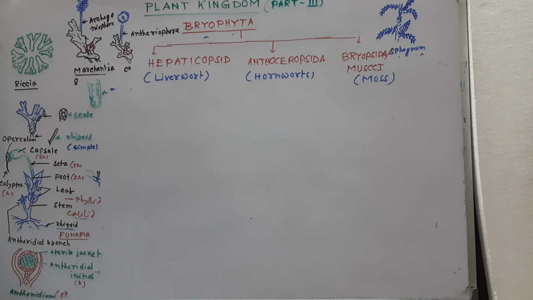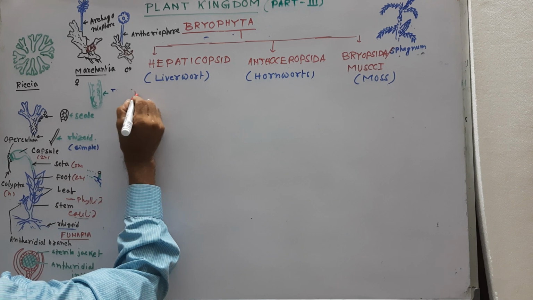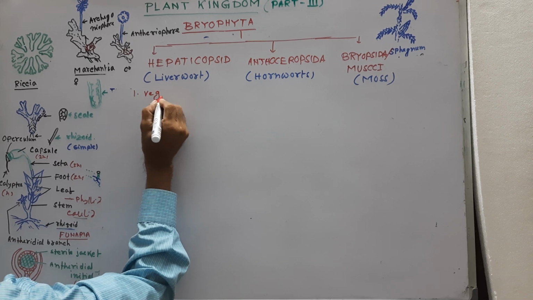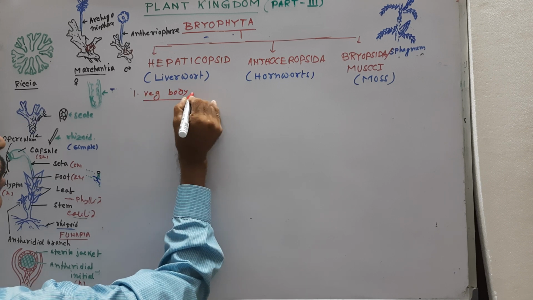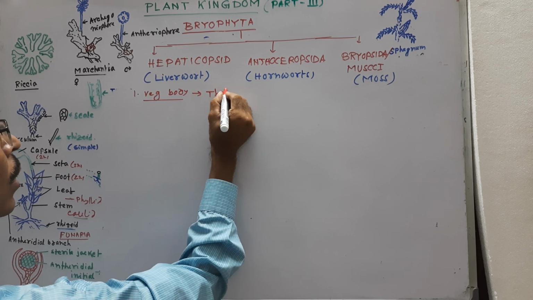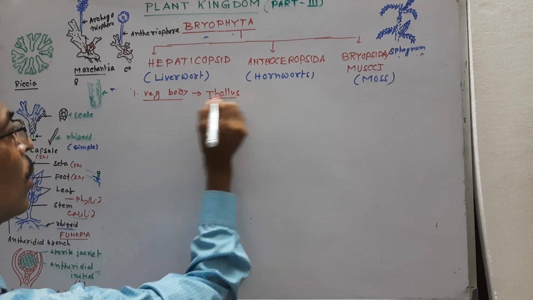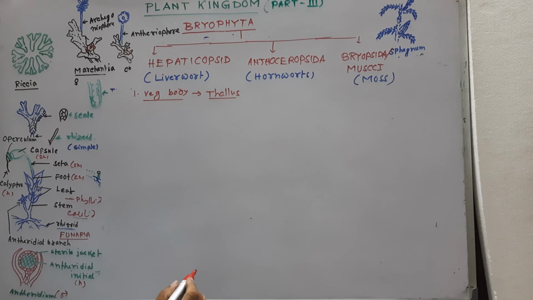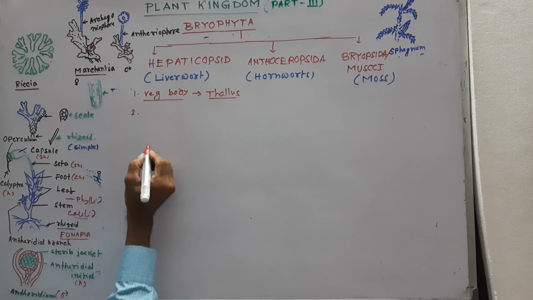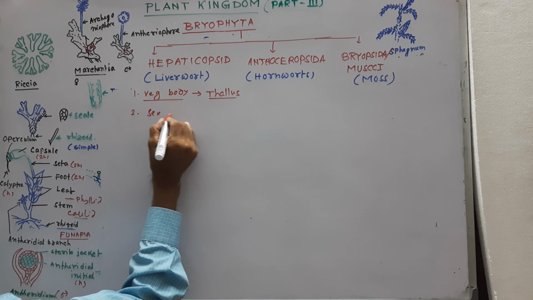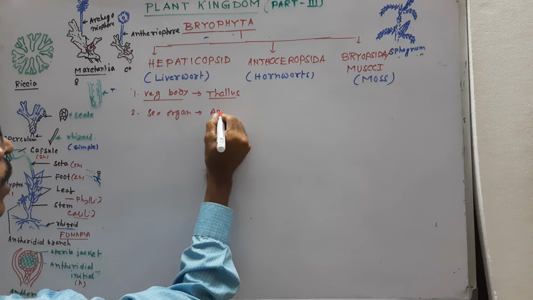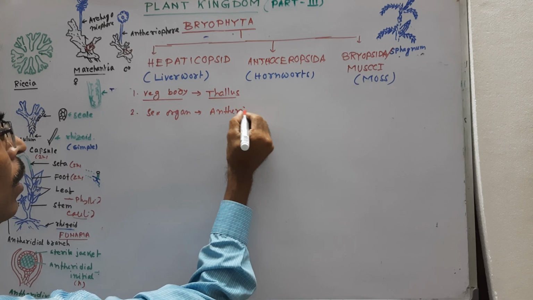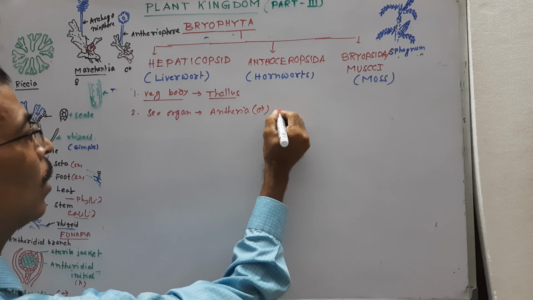Liverworts. Now, if we study the Hepaticopsida, first the vegetative body: just a brief idea, already discussed, the vegetative body is thallus-like. Already I have discussed the thallus, so we do not read further over it. Number two, the sex organs, Antheridia and Archegonia. Antheridia are male and Archegonia are female.